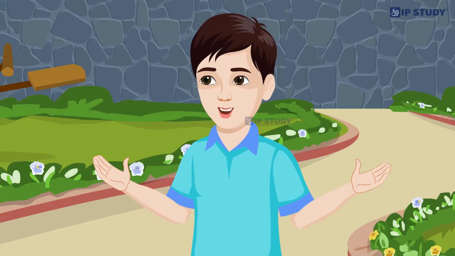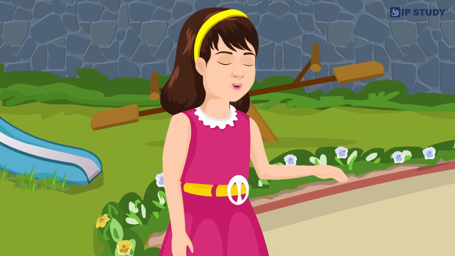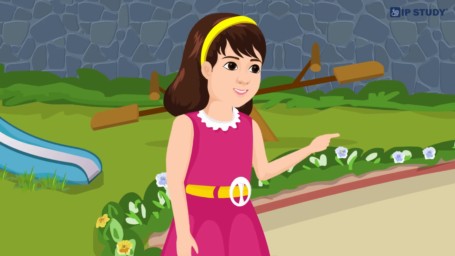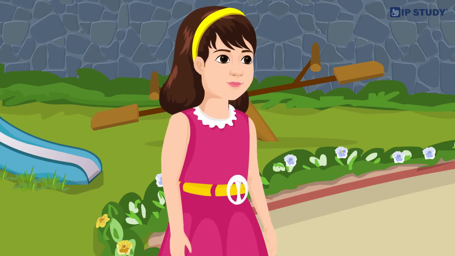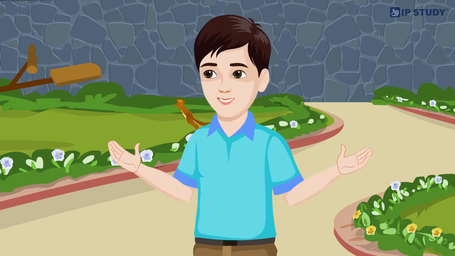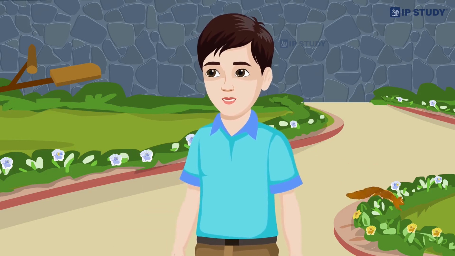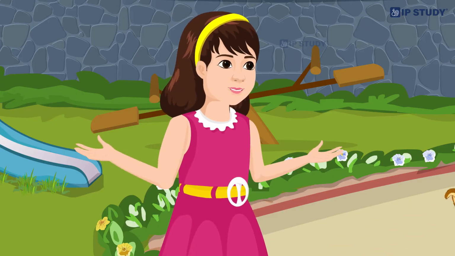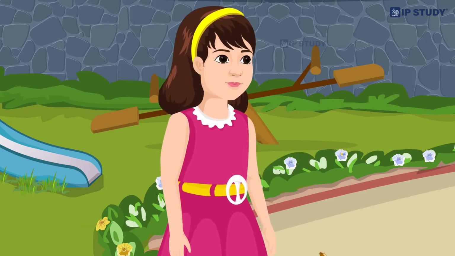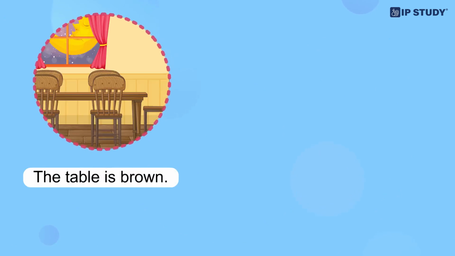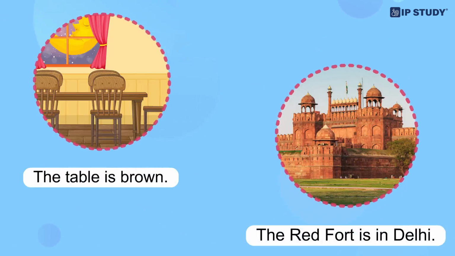Let's go to the playground, Janvi. Remember, Akshit, we say "the playground" because it's a specific place we are going to. Why do we use "the" before playground? We use "the" when we talk about a specific person or thing. Examples: the table is brown, the Red Fort is in Delhi.